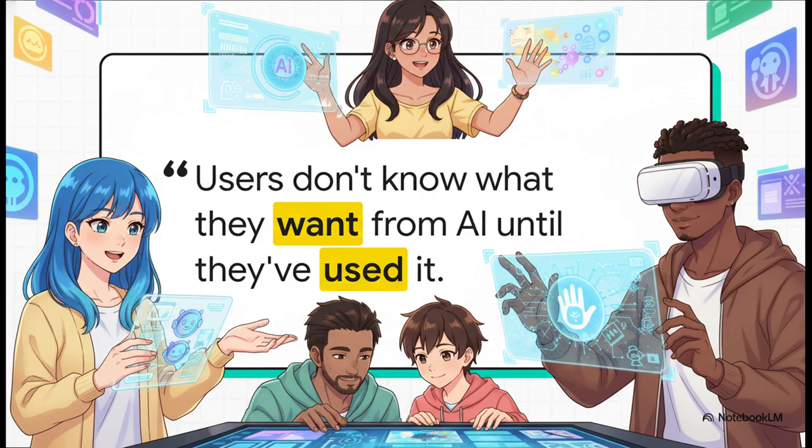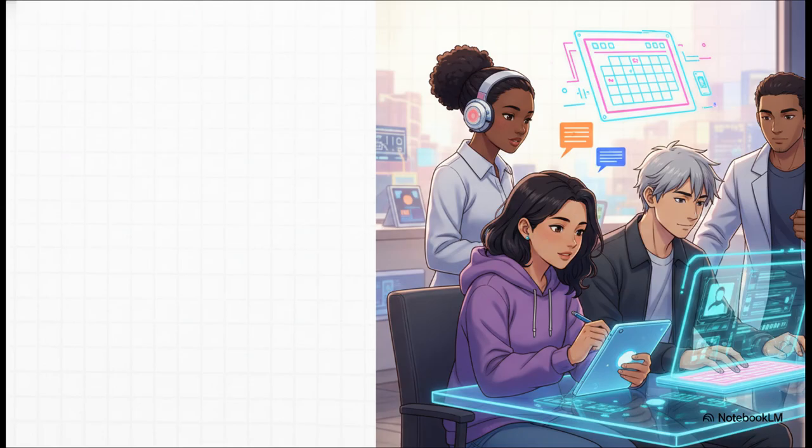Because of that, traditional user research, like sending out a survey that says, hey, what AI features would you like to see, just does not work here. Users literally can't imagine what this tech is fully capable of. You have to put a prototype in their hands and watch what happens. So to do that, you're going to rely on 3 essential observational methods.